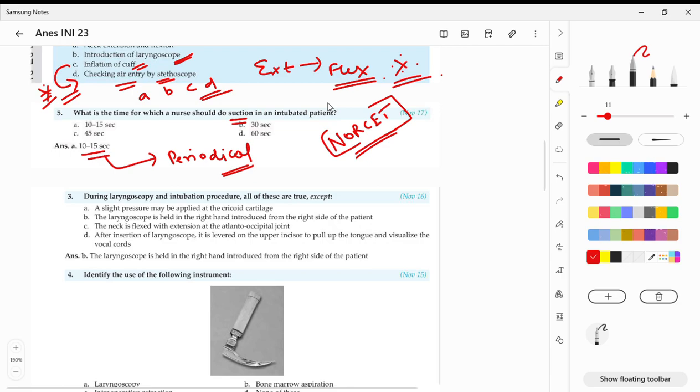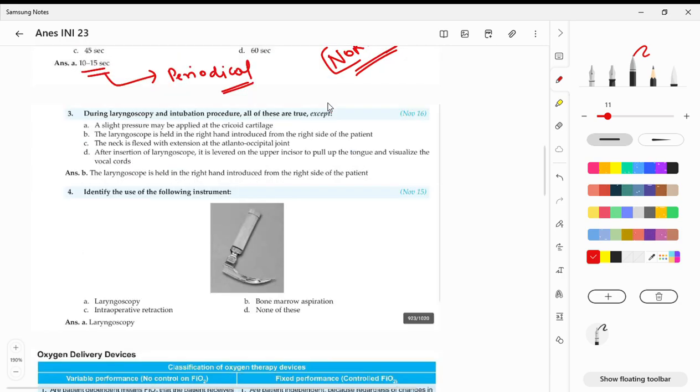And next, coming to the laryngoscopy and intubation procedure: all of these are true except... definitely pressure needs to be given. Definitely, the neck is flexed and extended at the atlanto-occipital joint. This is not a full answer, but a half answer. Next, after insertion, the laryngoscope is levered on the upper incisors to pull up the tongue and visualize. Yes, obviously we are doing it.